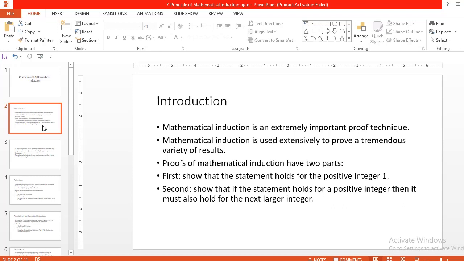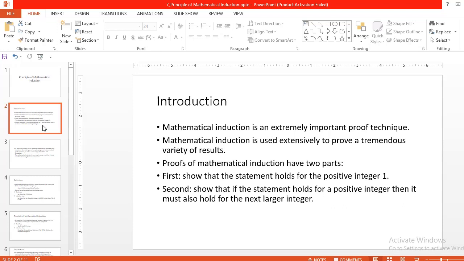Mathematical induction is an extremely important proof technique. It is a proof technique, and it is used extensively to prove a tremendous variety of results. So we can use this mathematical induction to prove a variety of results. And this mathematical induction has two parts.